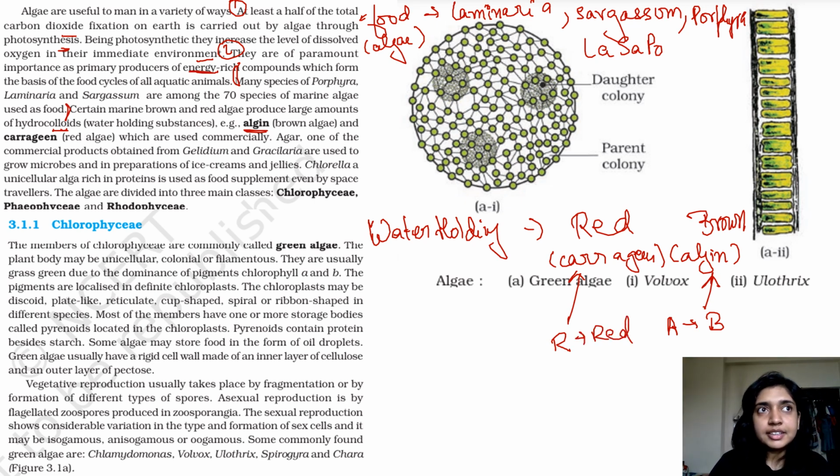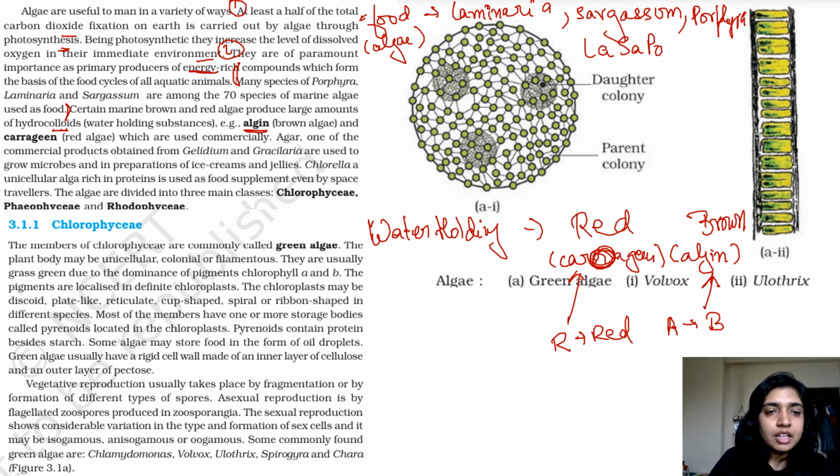Because in the NEET questions you will get match the following sort of questions, so just one hint is enough. If you cannot remember everything by heart, even a hint is enough. Carrageen has an R, so it belongs to red algae, and algin has the first letter A. The very next letter to A is B, so algin is your brown algae.